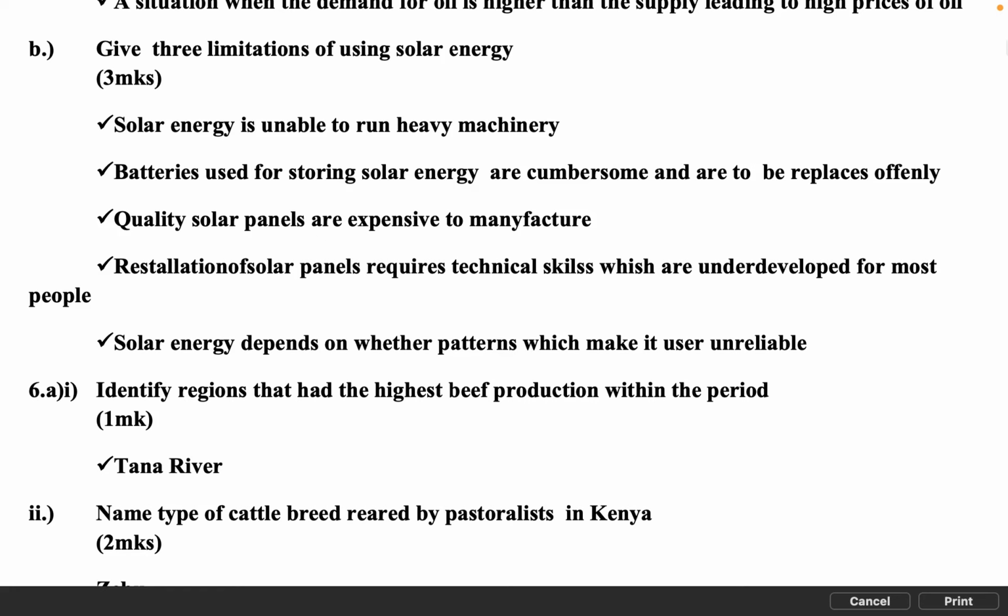Batteries used for storing solar energy are cumbersome and have to be replaced often. Quality solar panels are expensive to manufacture. Repair of solar panels requires technical skills which are underdeveloped for most people. Solar energy depends on weather patterns which makes it unreliable.